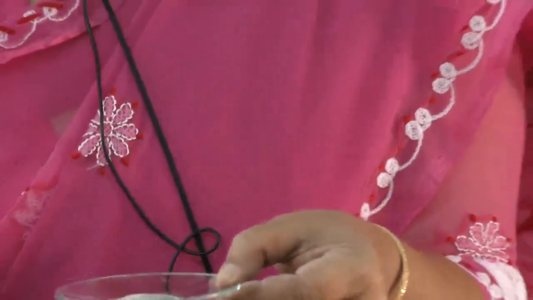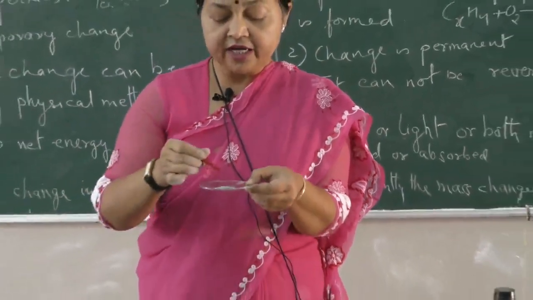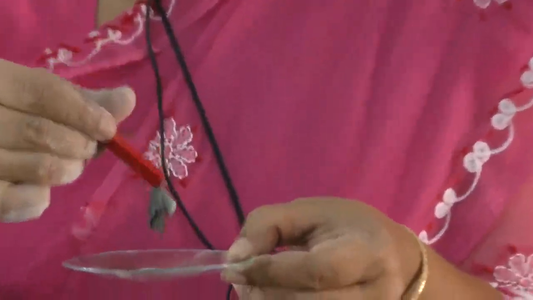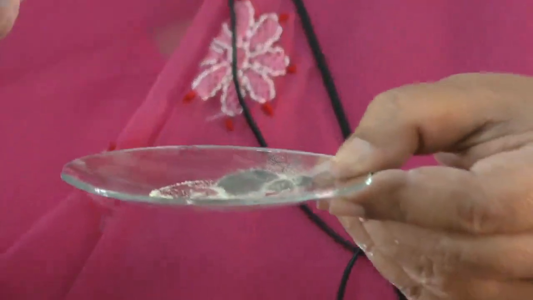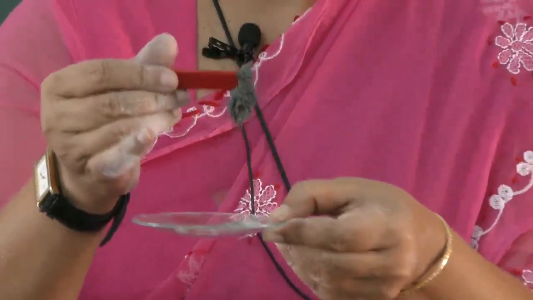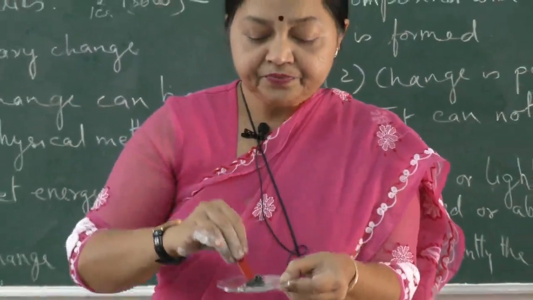So if we have to separate the iron from the mixture, I'll just take a magnet near it, and you can see all the iron sticking to it. The sulfur particles remain over here. That means the iron has retained its properties, its identity, and it is getting attracted to the magnet.